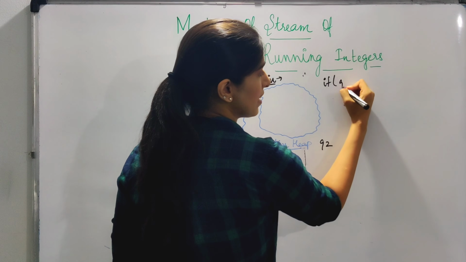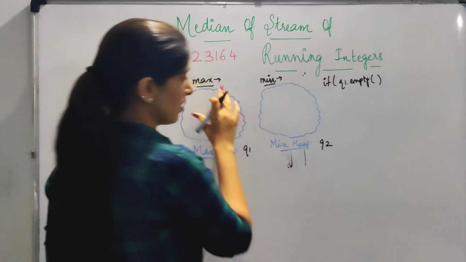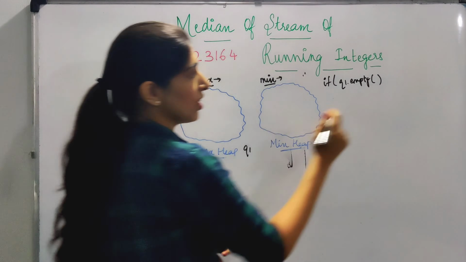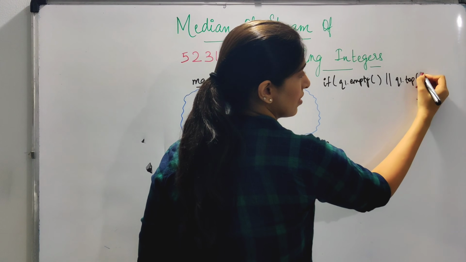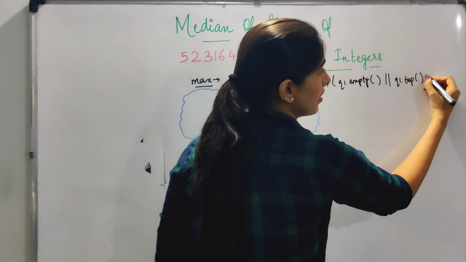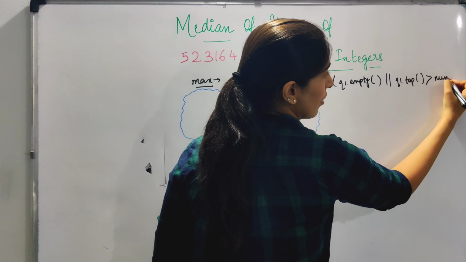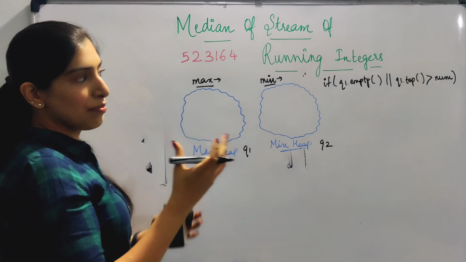When Q1 is empty, that is, there are no values in this yet, or the value on top of this, that is the maximum value over here, is greater than the number that we have got. Okay, so we are getting a number. So say the first number is 5.